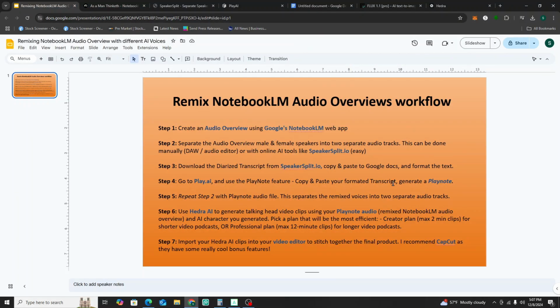Then we copy and paste it into Play AI and generate the Playnote. It's going to generate a totally different audio file that sounds remixed, totally different than the original one, but it's the same script, okay?